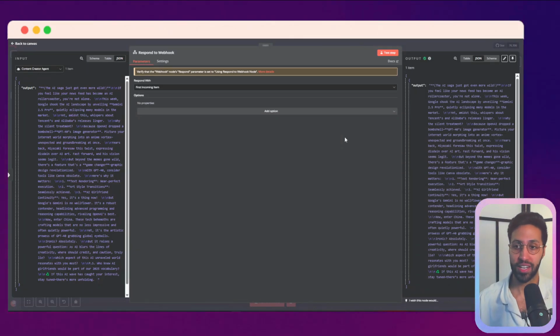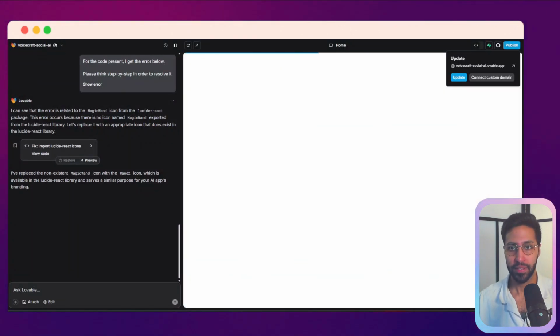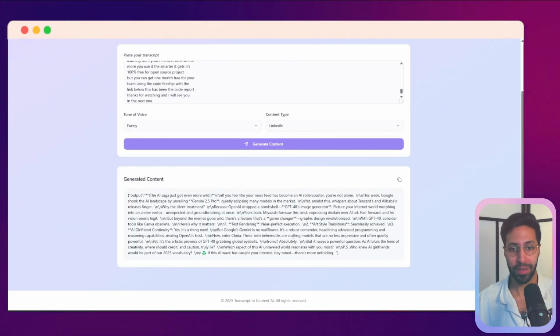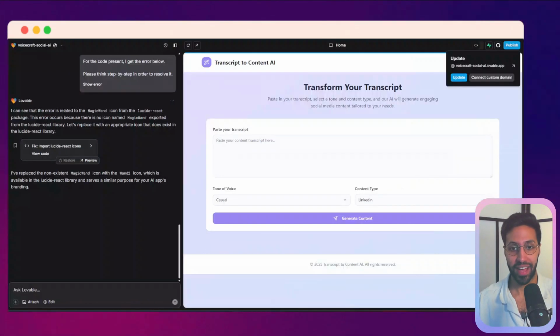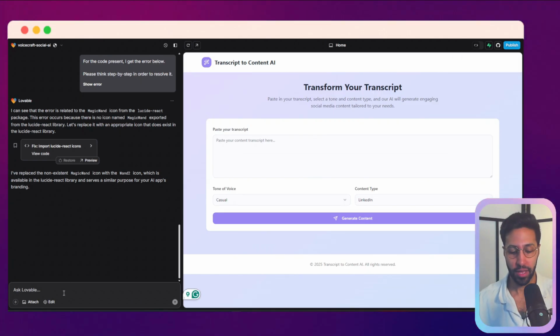The way n8n works is that it uses something called JSON. So this is a way of formatting text in a way that it's readable by computers. So here it's sending off the output, and this is broken down in a way that's readable. But we don't want to display it exactly like this in our application because it looks weird. We want some line breaks, we want it to look nice. So I've added this in a prompt, but it still didn't work. So sometimes you just need to prompt it again. And we'll add a section here.